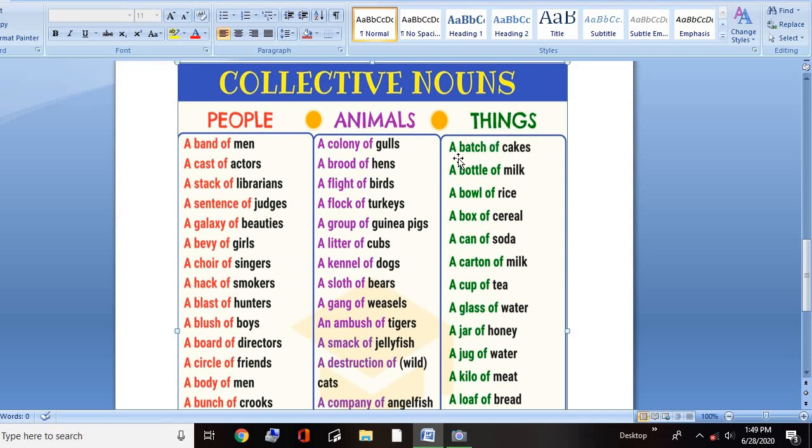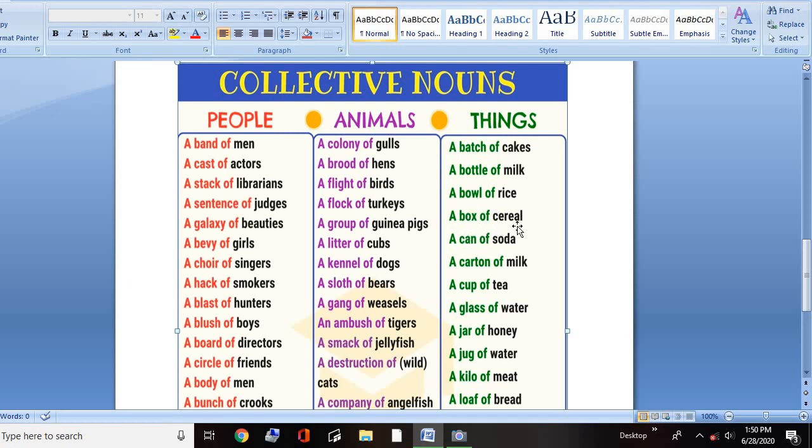Please repeat after me. A bunch of cakes, a bottle of milk. We see people using many milk, much milk, more milk. So incorrect. You can say a bottle of milk. One bottle of milk, two bottles of milk, three bottles of milk. So it's like that. A bowl of rice, or you can say a sack of rice. You don't have to say many rices. It is incorrect. Say a bowl of rice or a sack of rice.